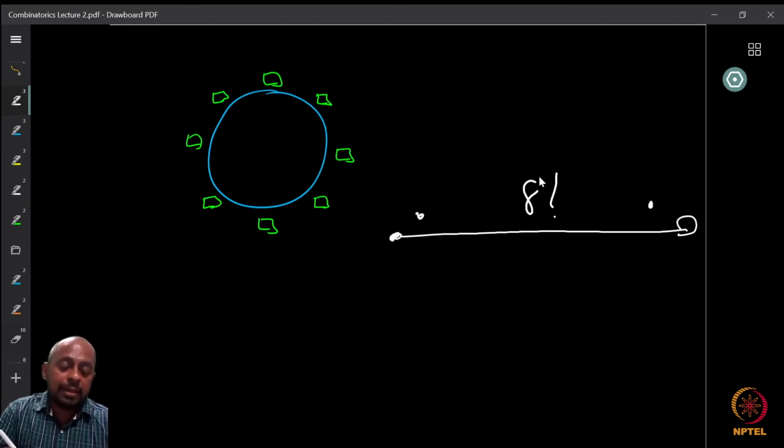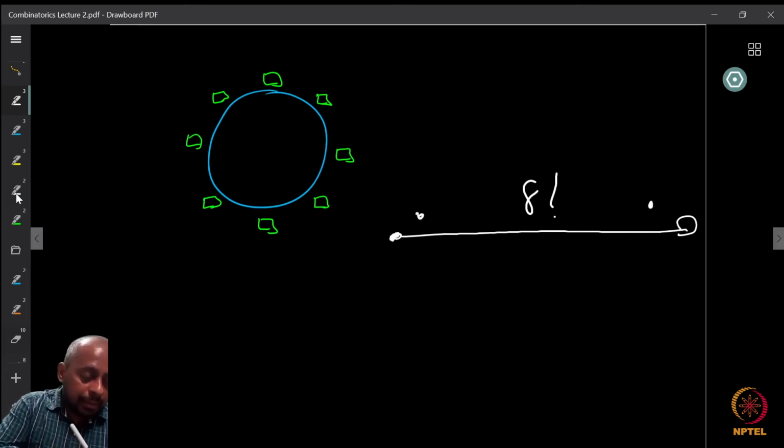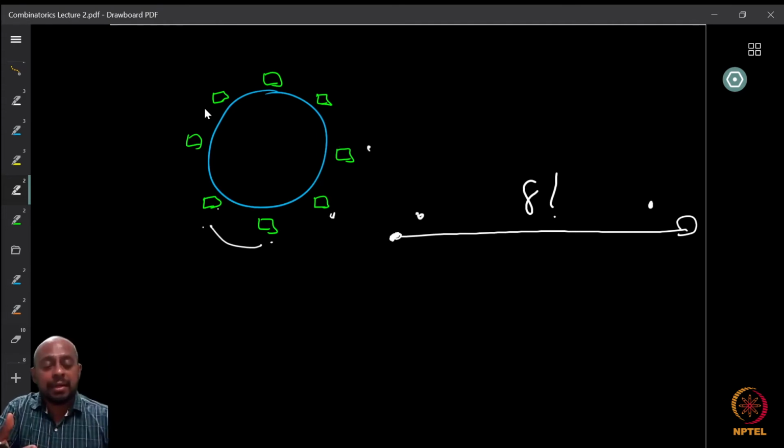So what you can observe is that once I take any such permutation and make a necklace, if I just rotate it and put this guy to this position, or this guy to this position, or this guy to this position, any of these will give the same necklace. In the circular fashion, they all give the same order. Therefore, in the necklace, they are all going to be the same.